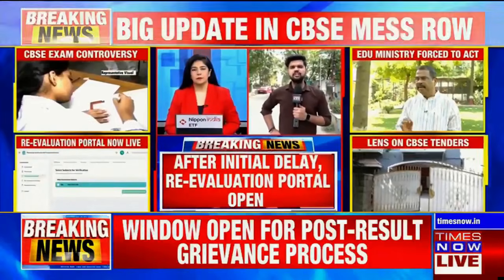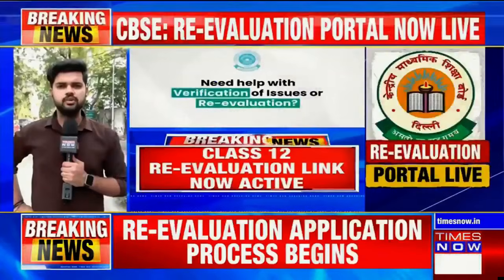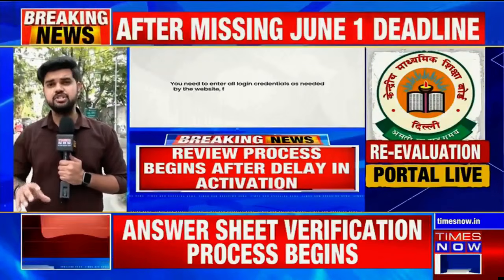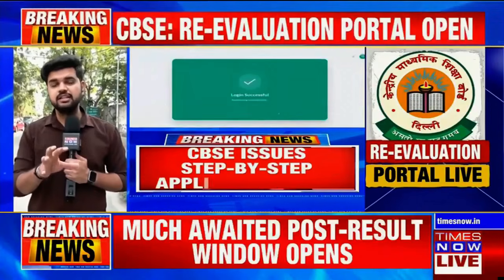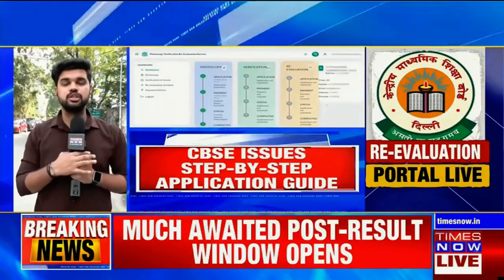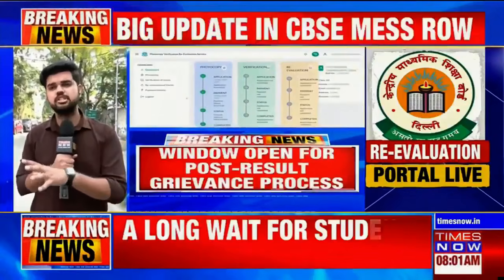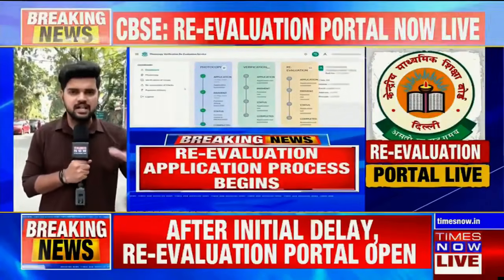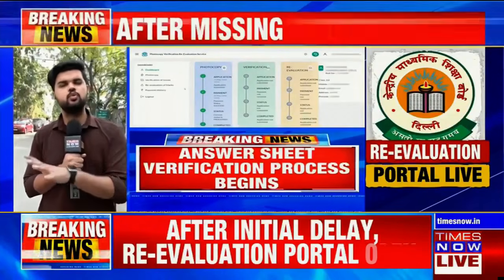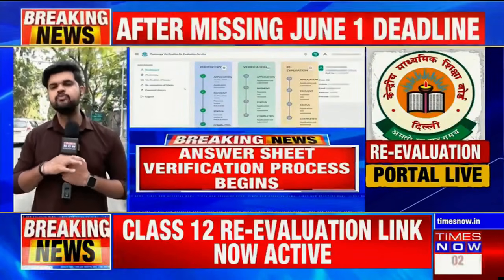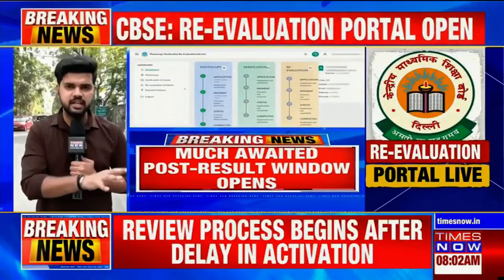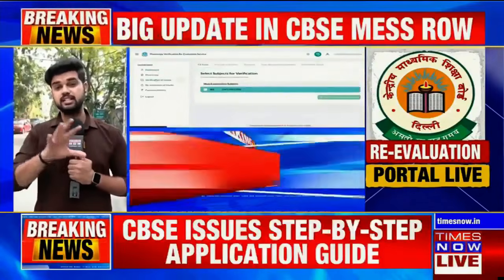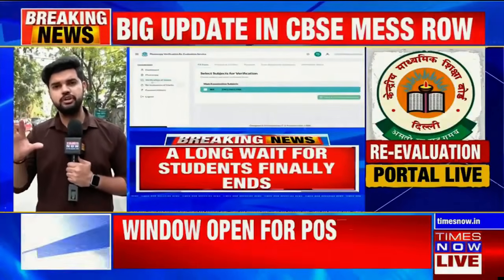Exactly, Amita. These are very initial hours right now for the evaluation. Currently, we have not seen any major glitch, or any information regarding the inaccessibility of this particular portal coming in. However, we need to understand that CBSE is expected to open this portal for the next 48 hours, depending on when the answer sheet was given to the concerned student for the re-evaluation. We've also been given to understand that yesterday the CBSE was supposed to initiate this portal, but it is coming after a delay of almost 24 hours.